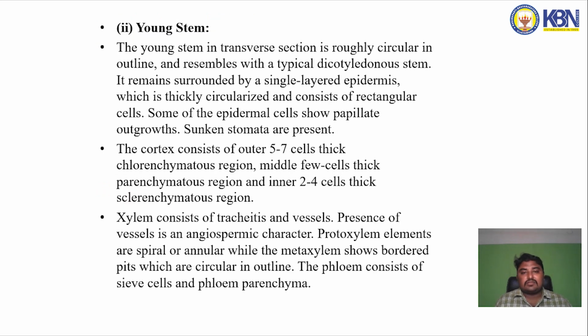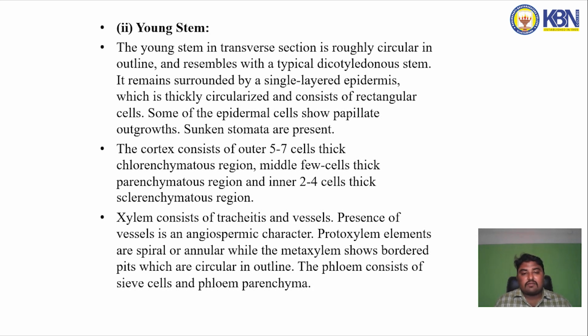The young stem in transverse section is roughly circular in outline and resembles the typical dicotyledonous stem. It remains surrounded by a single-layered epidermis which is thickly cuticularized and consists of rectangular cells. Some of the epidermal cells show papillate outgrowth. The sunken stomata are present.